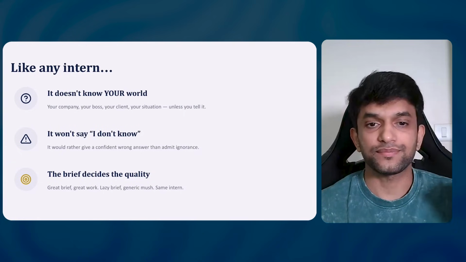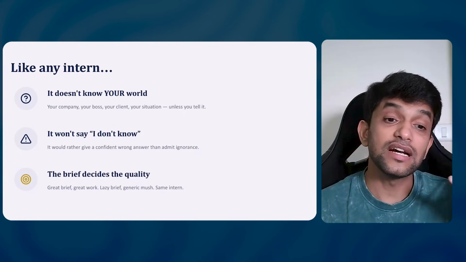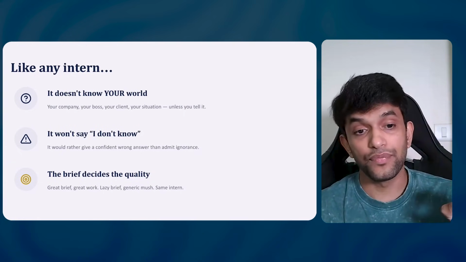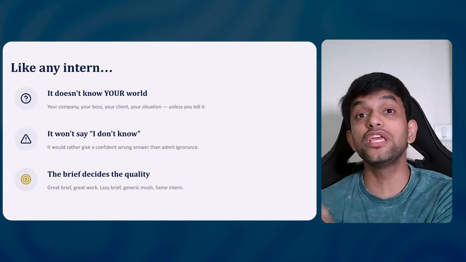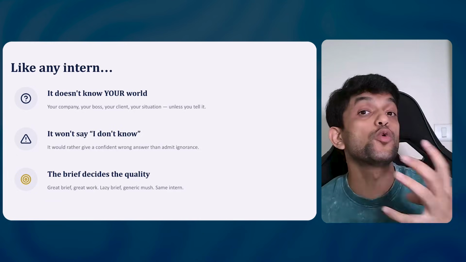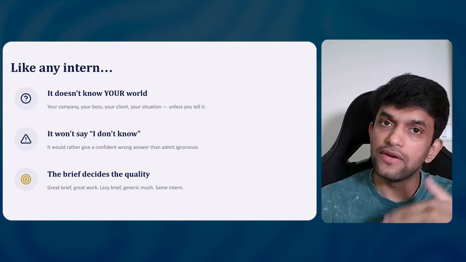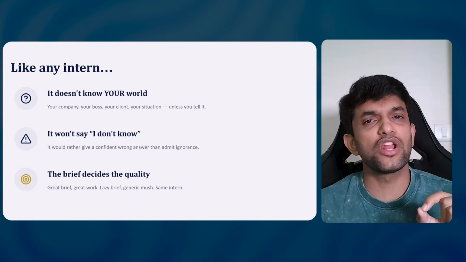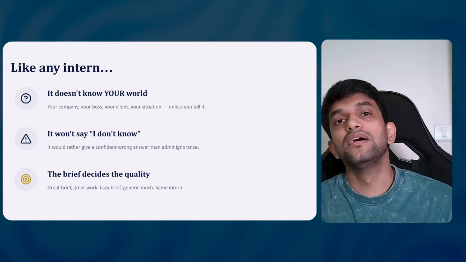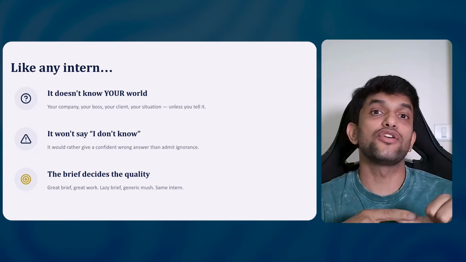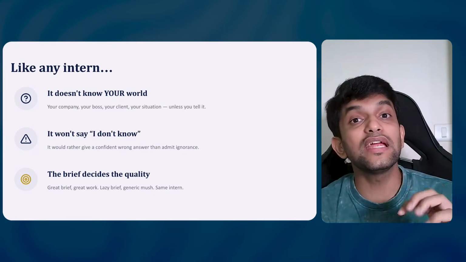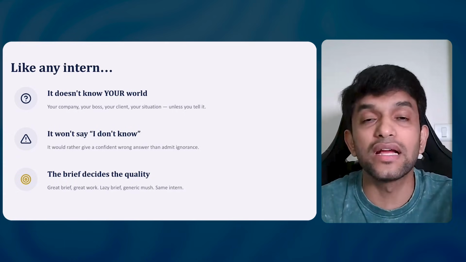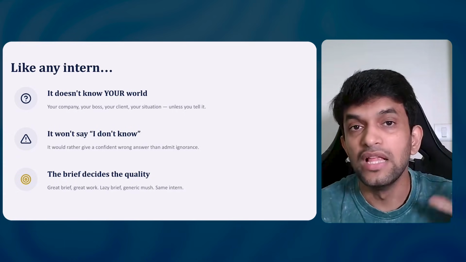Okay, perfect. Now, the third thing is, the brief decides the quality. The better the instructions you give your intern, the better the output will be. If you give your intern less information about your work, let us say I don't tell my intern that I create content on AI or I teach AI, it will not know. It will create output based on the generic information it has. Are you able to understand?